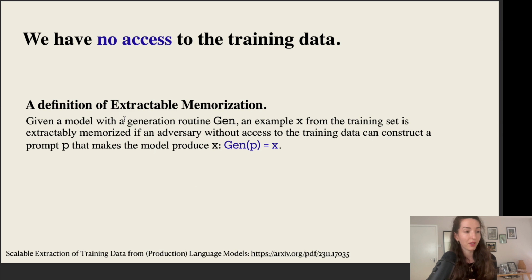So the way we can formally define this kind of memorization is using this notion of extractable memorization, where we say that an example is extractably memorized if an adversary without access to the training data can somehow construct a particular prompt that would elicit the model to produce this specific training example X from our training data set.